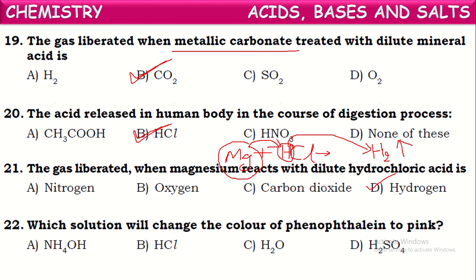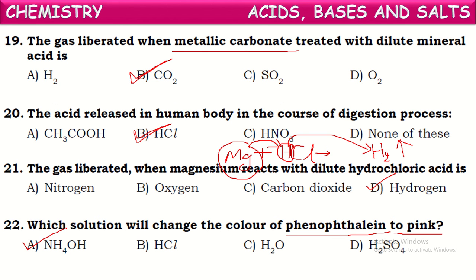Next one. Which solution will change the color of phenolphthalein to pink? Here phenolphthalein is one of the indicators used for detecting acids and bases. Actually phenolphthalein is a colorless solution. When a few drops are added to a base, it changes the color to pink. If it is added to an acid, it won't show any change in color. So here they are asking in which medium it changes the color to pink. In the basic medium. Observe the given options once, and identify the base among those.